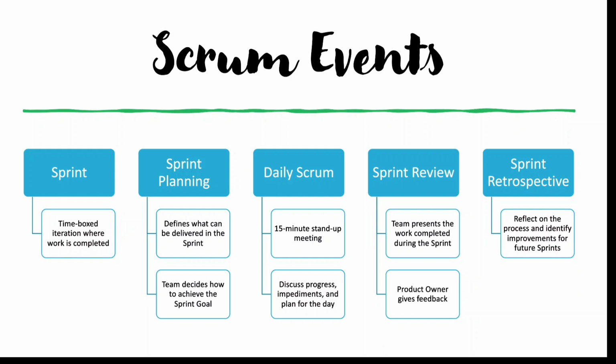So they can discuss all these things, and in the further process how we can improve our productivity. This is what happens inside the sprint retrospective meeting.